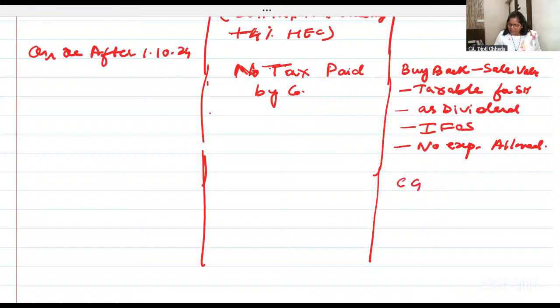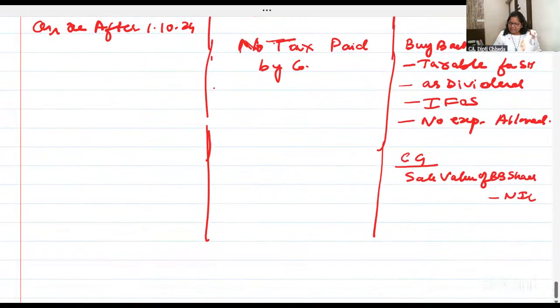And now in capital gain, the sale value of buyback shares is nil, है ना? Why is it nil? Because you have taken it as dividend. So in capital gain, the sale value of buyback shares is nil. And the cost of shares is there.